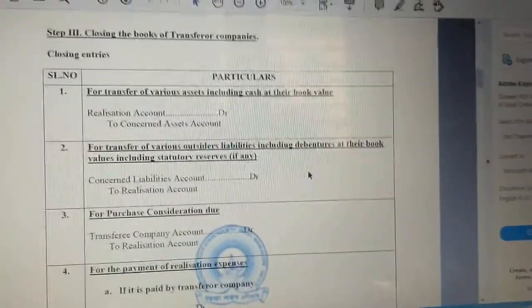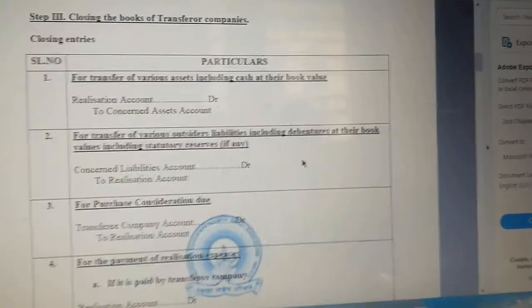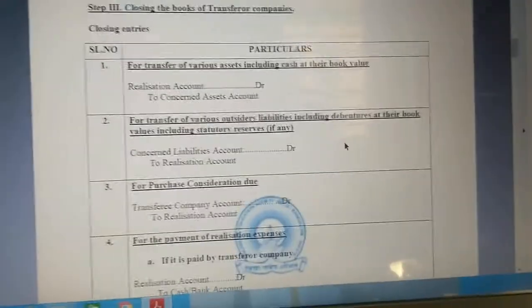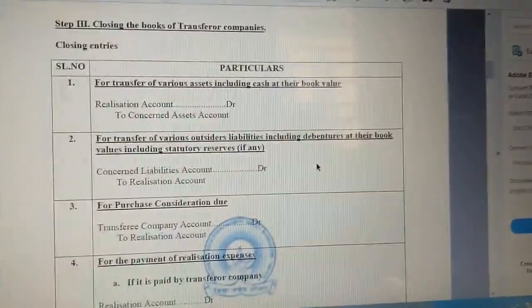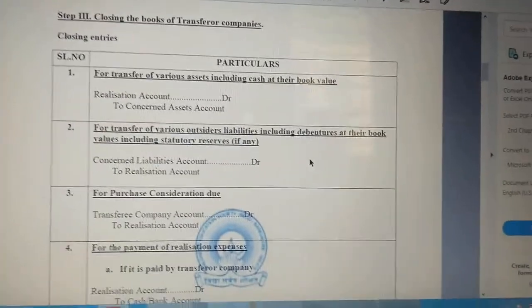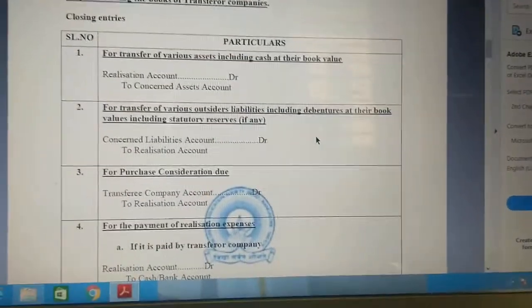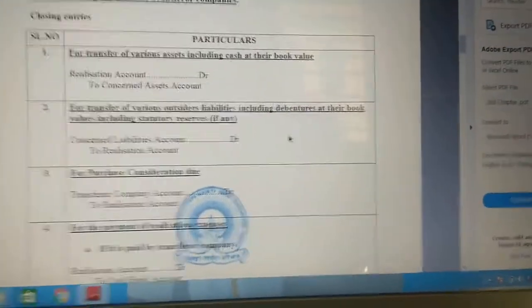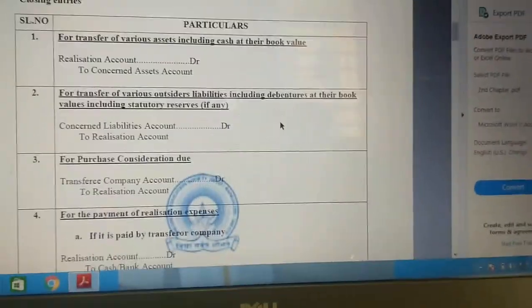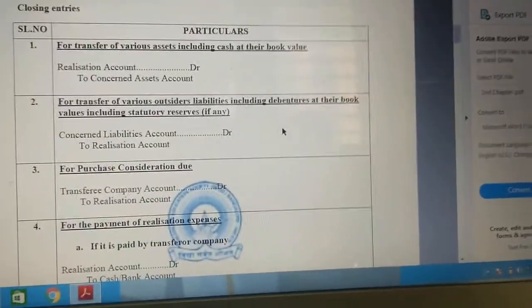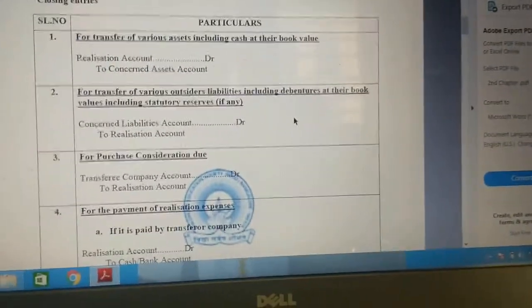Here we need to transfer all the assets of XYZ company, or we need to sell the assets which are not taken by the transferee company, that is the purchasing company. Okay, and in the fourth step we will pass the opening entries in the books of the new company, that is, the purchasing company. So here, as per my example, ABC Limited will become the purchasing company.